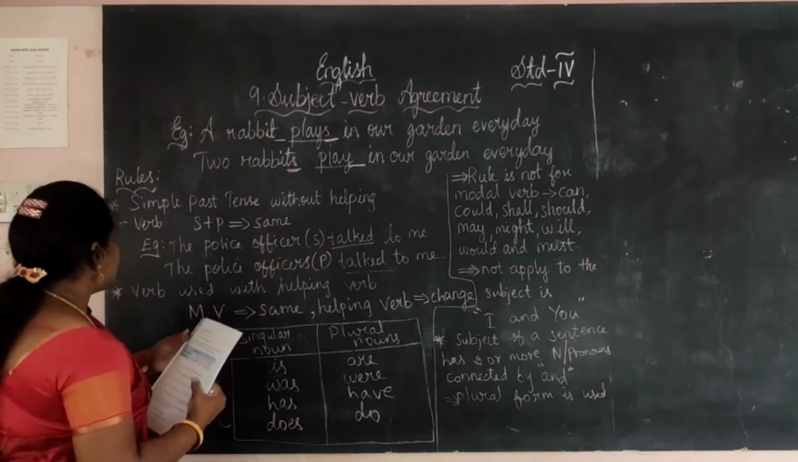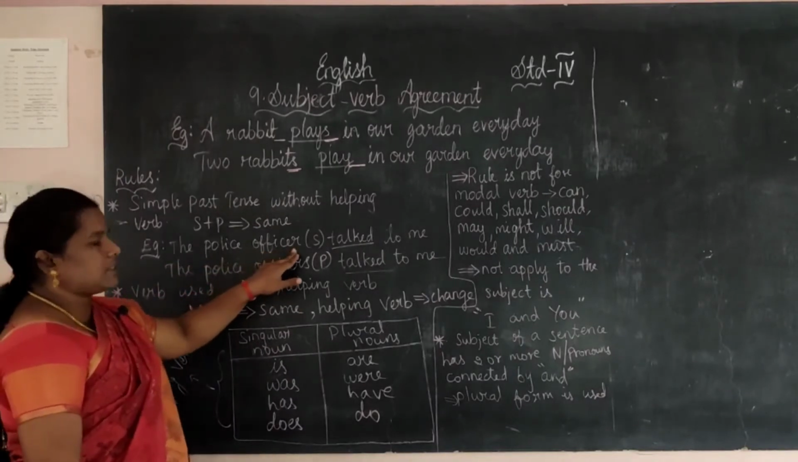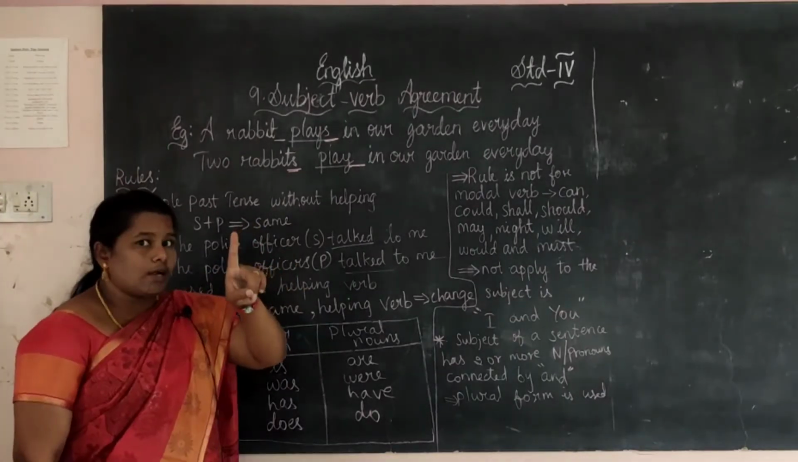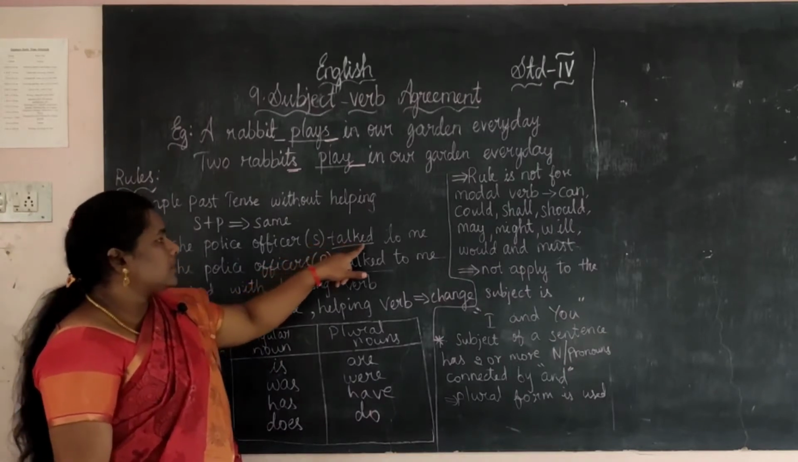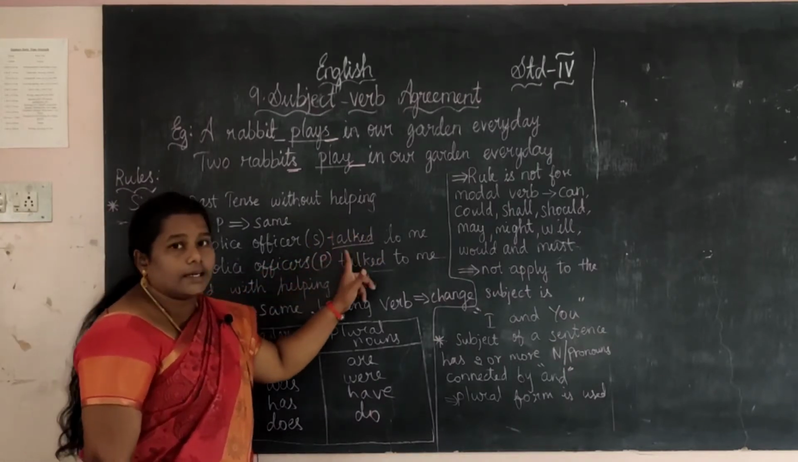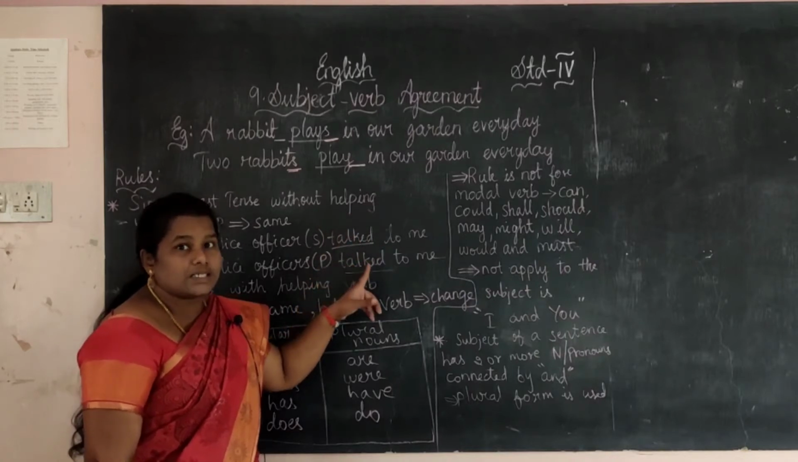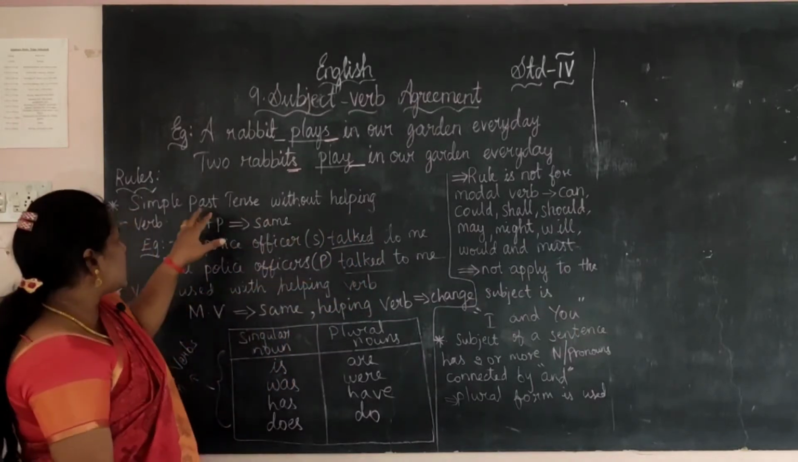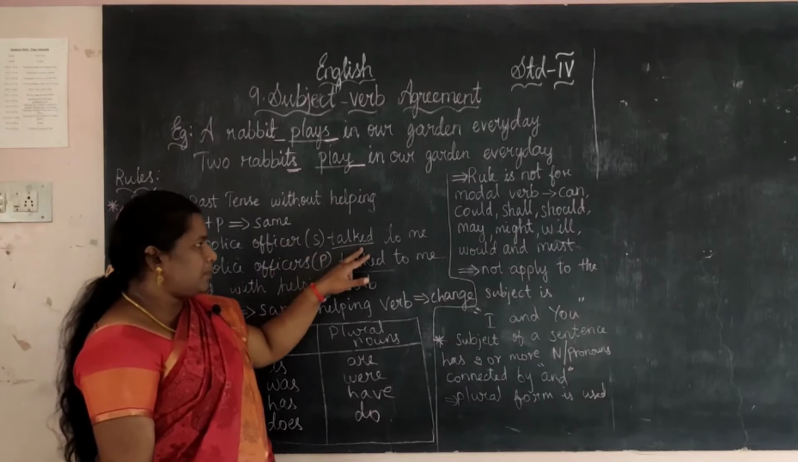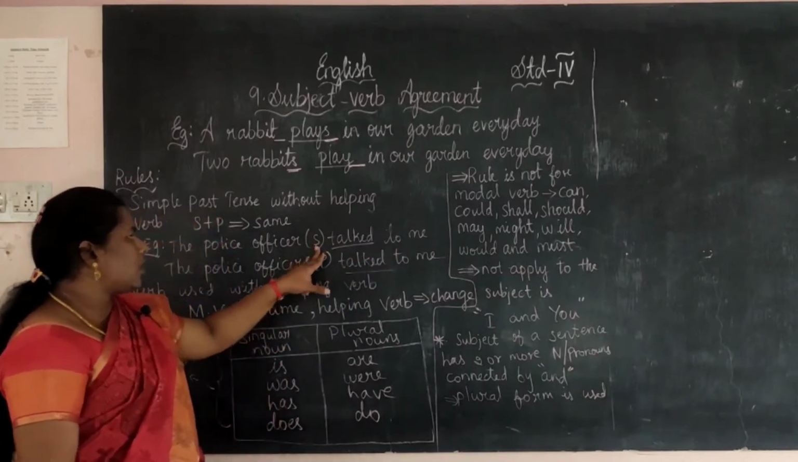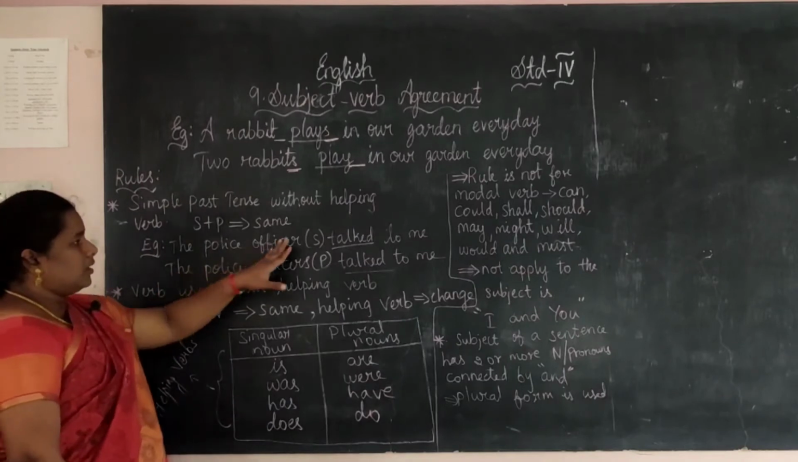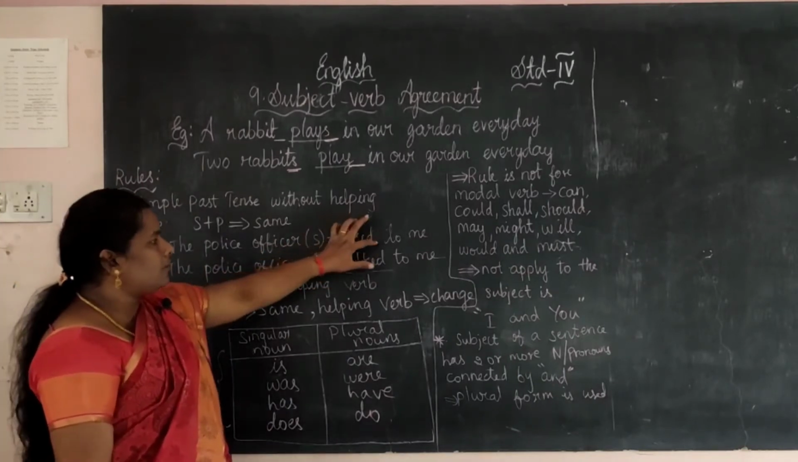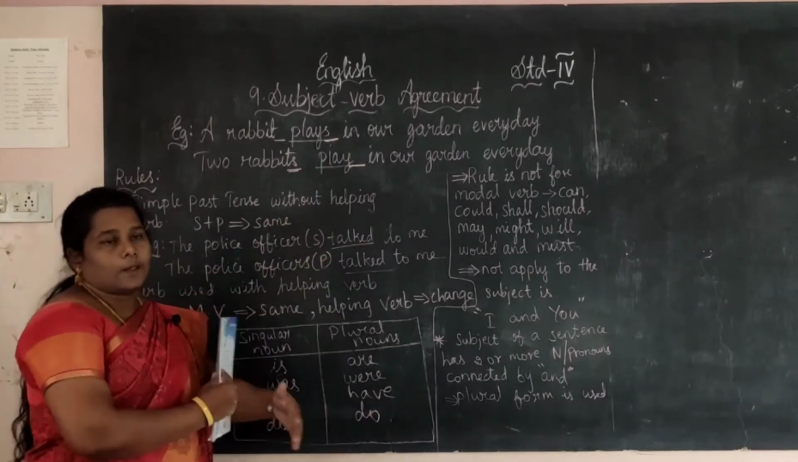Okay, let me see the example. The police officer, so one, singular. See, past tense, talked is past tense. Already we know, talked is past tense. So we are not adding s. Okay, see here next one. Remain the same. அதாவது the verb வந்து மாறாது.